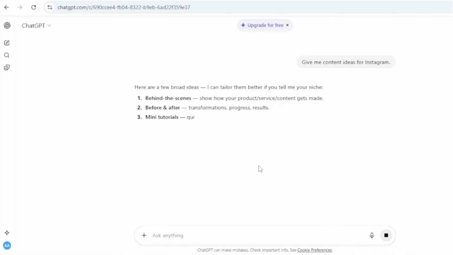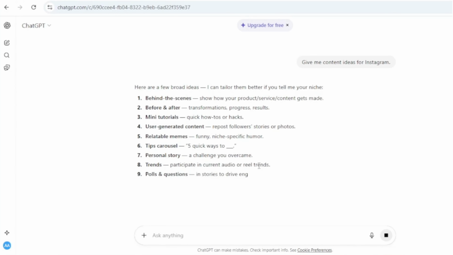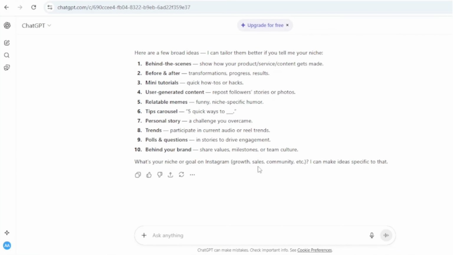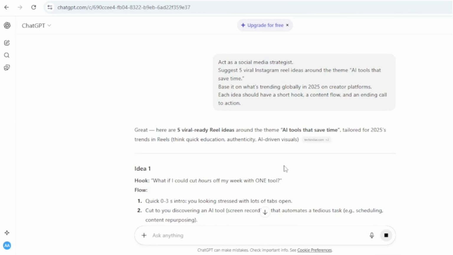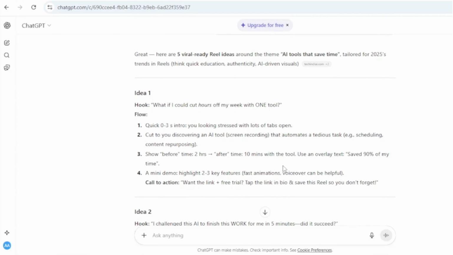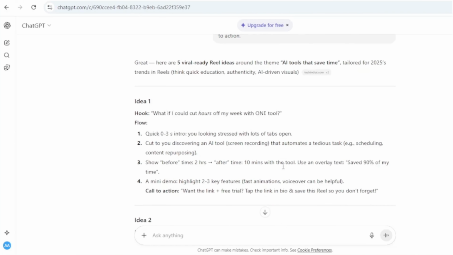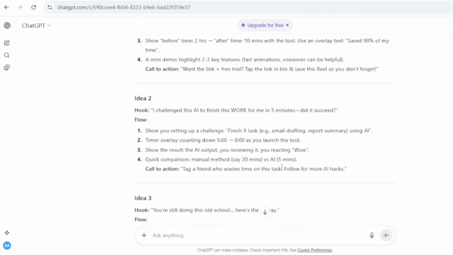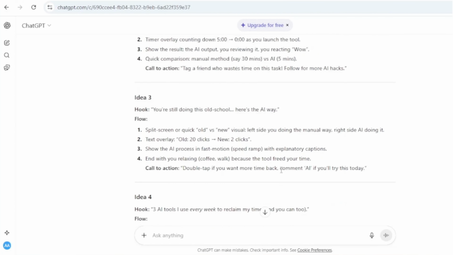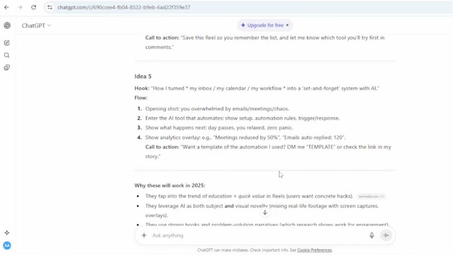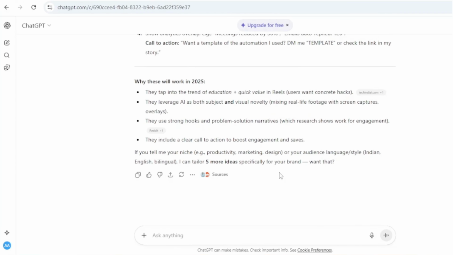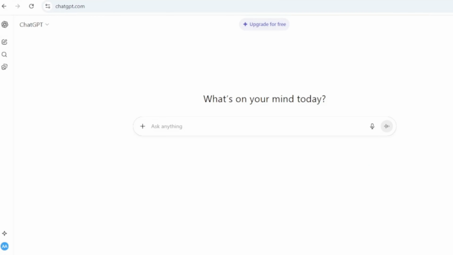Maybe give me content ideas for Instagram. So this time again, the LLM returns with generic ideas and it is not sure how to go deep down into it. Again, let's try with our newly learned prompt structure and see what it does this time. So if you see, it has clearly mentioned an idea this time with a hook, what should be the flow and what is the call to action. And it has generated multiple ideas like this, making your work easier and more structured. And that is how it should respond.